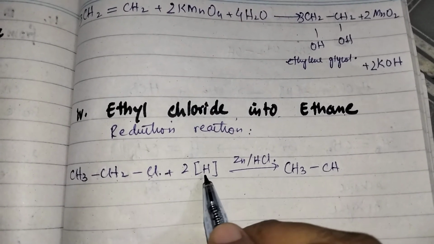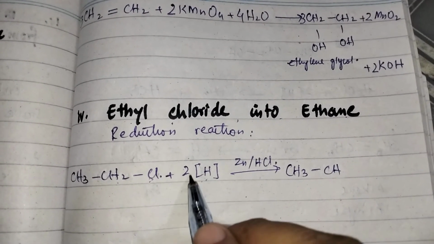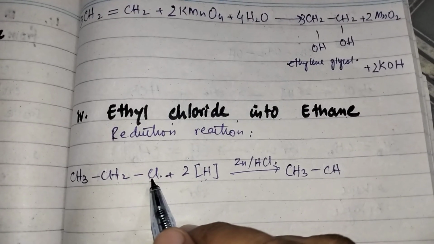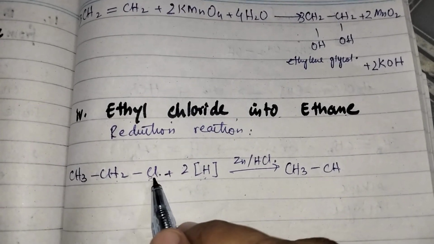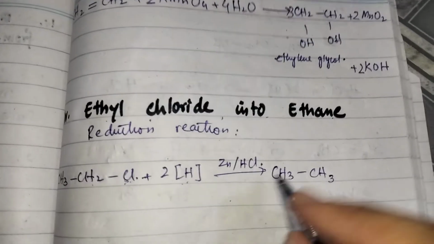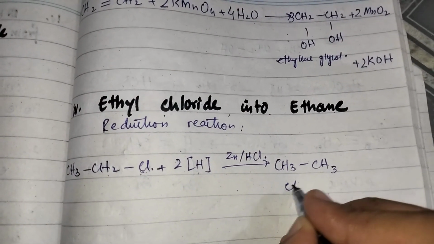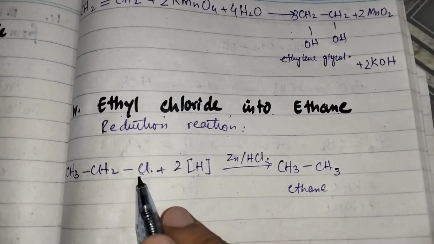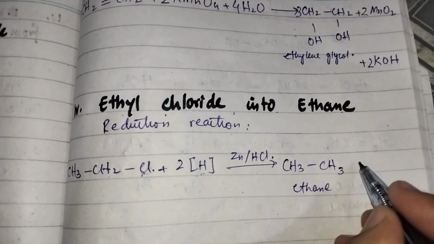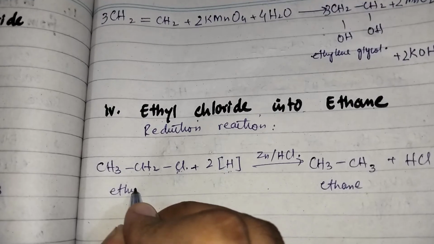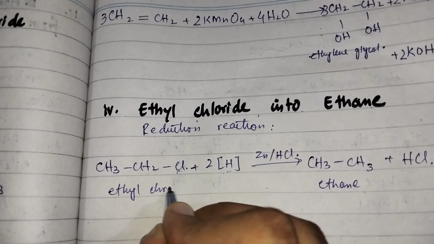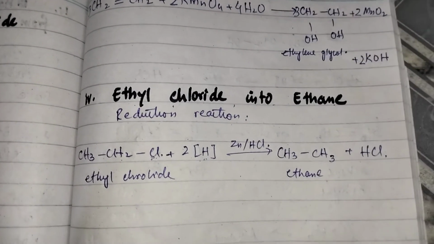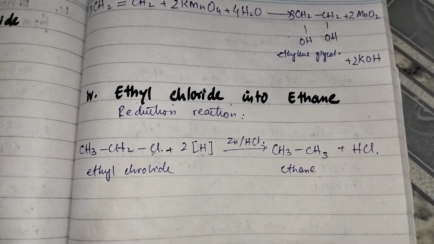When this chlorine is replaced by hydrogen, there will be hydrogen in this place. So it is CH2, another hydrogen, so it is CH3. So it is ethane. And the removed chlorine reacts with the second hydrogen to form HCl. So ethyl chloride can be converted into ethane by the reduction reaction.